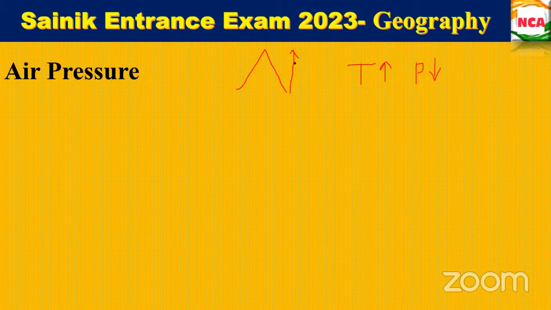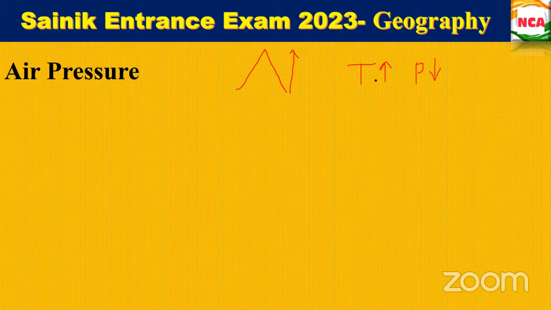If you see in the mountain regions, try to answer me why we are going to hill stations during summer.